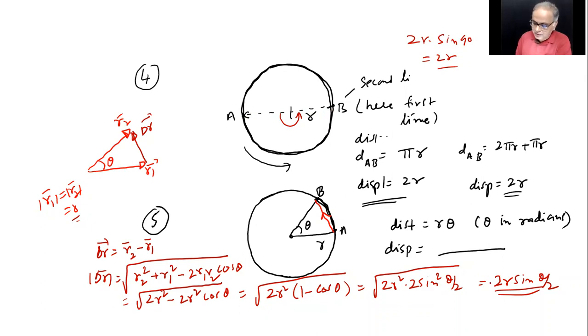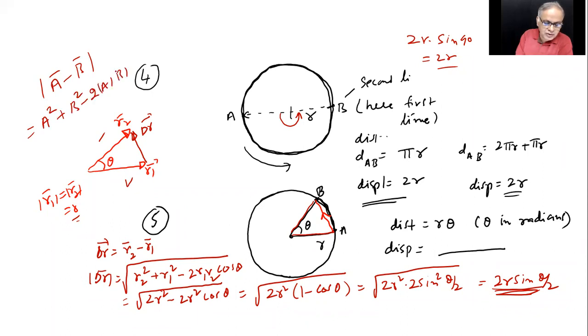So that's why we made a general formula for a circular path like this to find out the displacement. These two vectors are different type, though the magnitudes are same. This is R1, that is R2, because the directions are different. So delta R is R2 minus R1. But how do you find out A minus B? A minus B mod equals, by cosine rule, under root A square plus B square minus 2 mod A mod B cos theta.